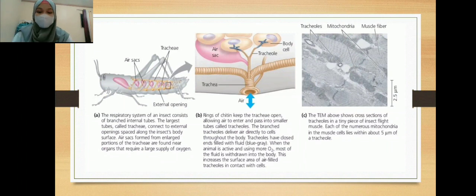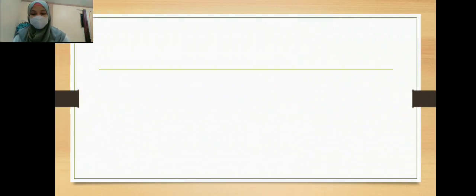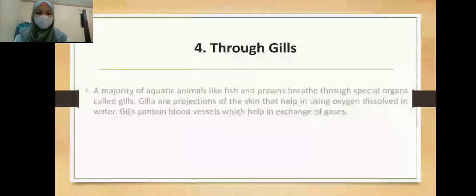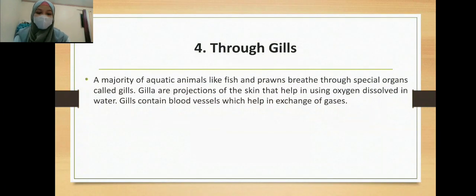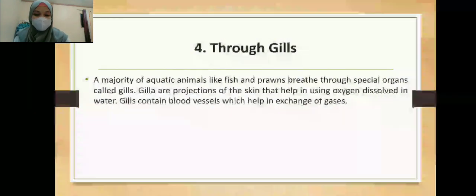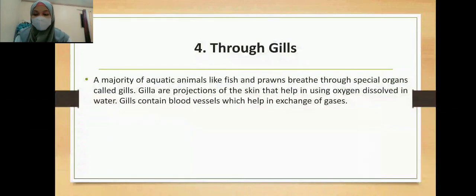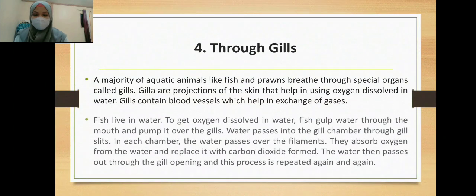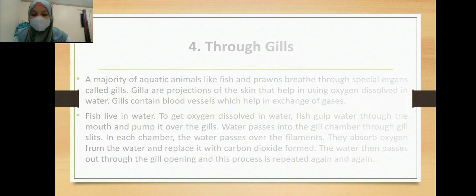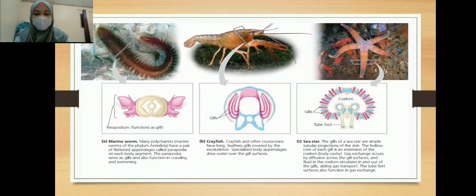The fourth process is through gills. A majority of aquatic animals like fish and prawns breathe through special organs called gills. Gills are projections of the skin that help in using oxygen dissolved in water. Gills contain blood vessels which help in exchange of gases. For example, in the picture, the marine worms, the crayfish, and the sea star use their gills in order to breathe and help in exchange of gases.